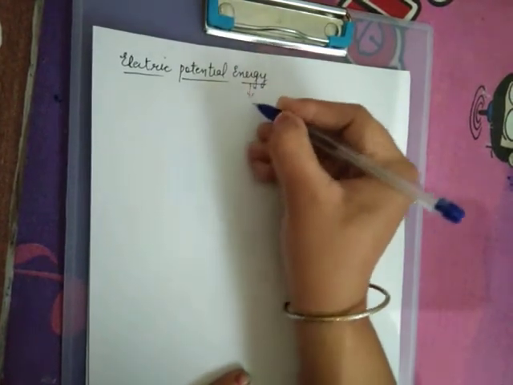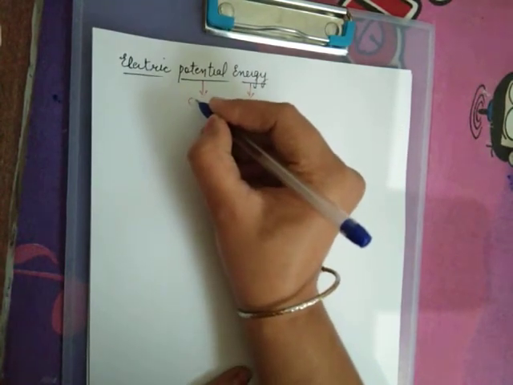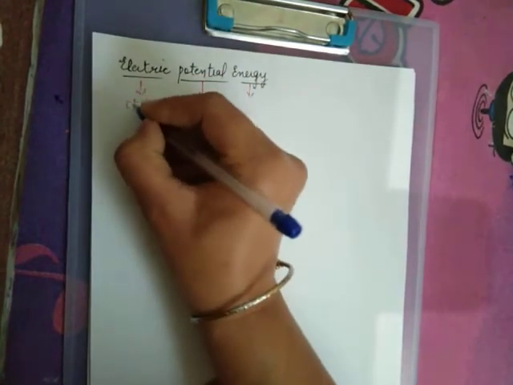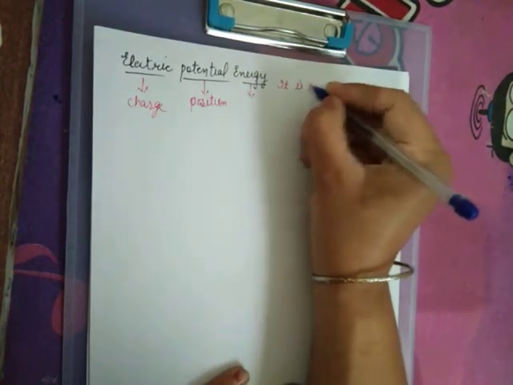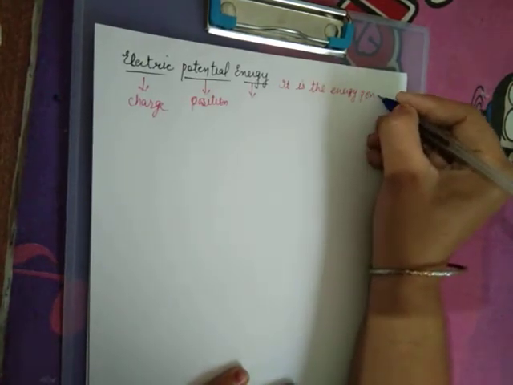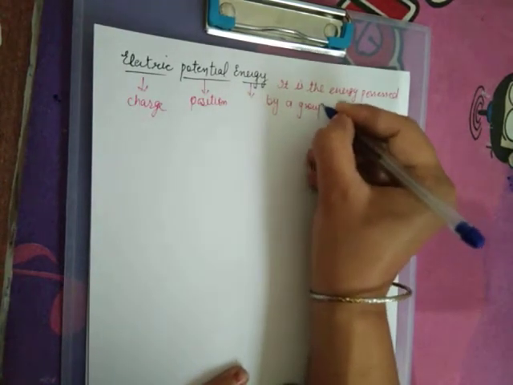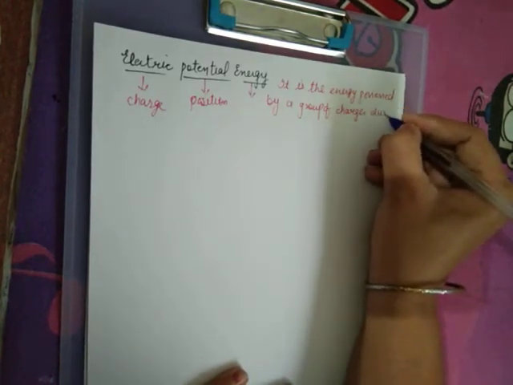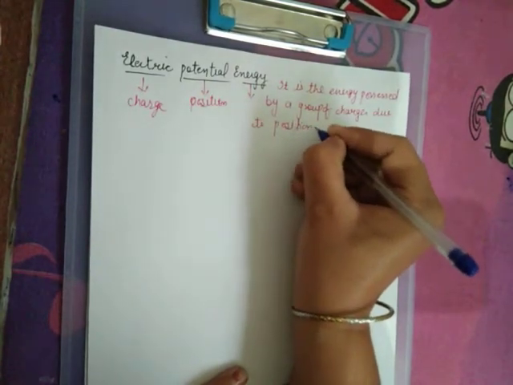It is the energy possessed by a body, by a charge, due to its position. Due to its position. So what is electric potential energy? It is the energy that is possessed by a system of charge or a group of charges. Why? Due to position. Okay, so